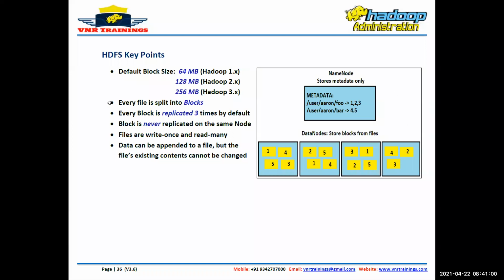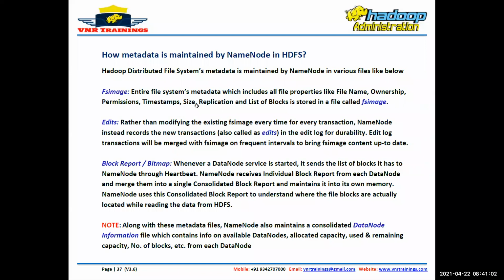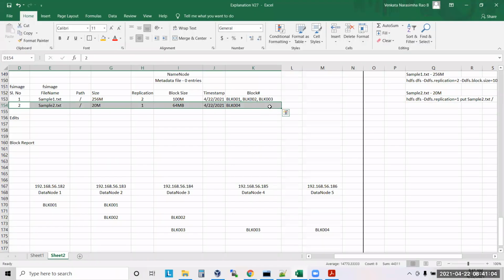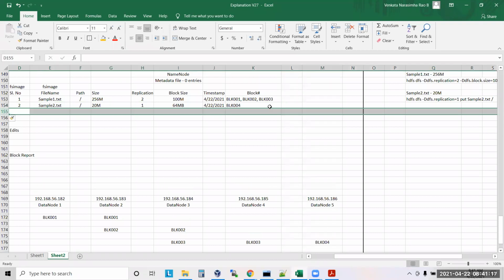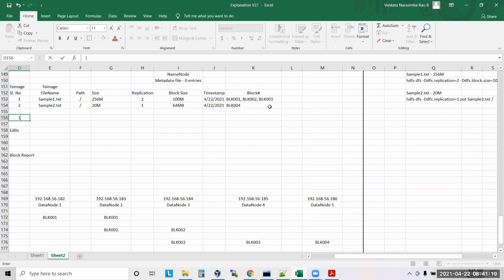So now this is the second file you have written. Second file metadata is available here. Correct or not? Yes. So if you write 1 lakh files, how many entries will you have in one FS image? 1 lakh entries. Obviously you will have 1 lakh entries inside FS image. And if you have written 1 million files, how many entries will I have inside FS image? 1 million entries.